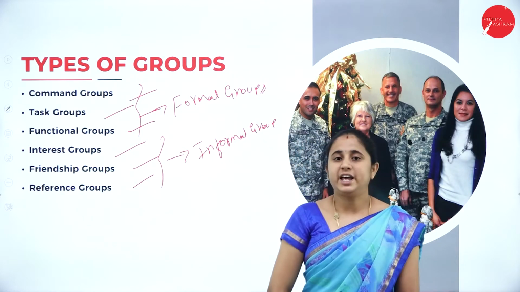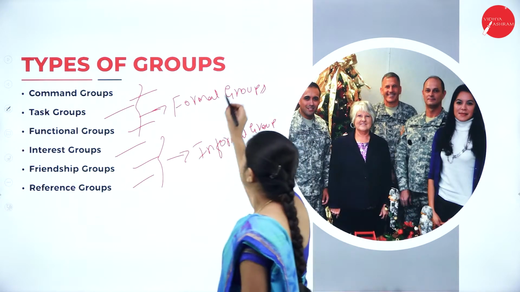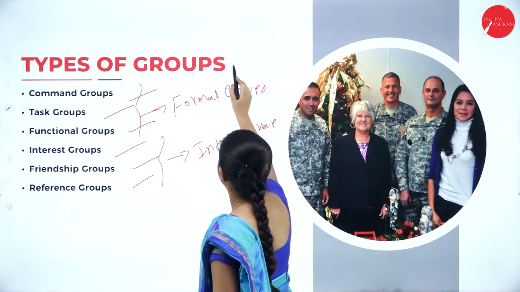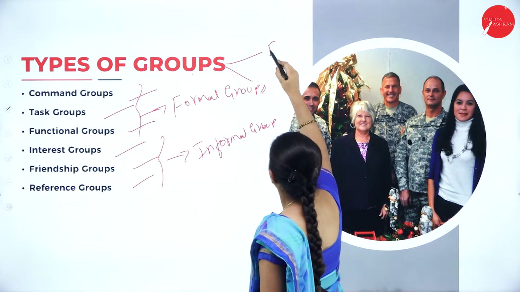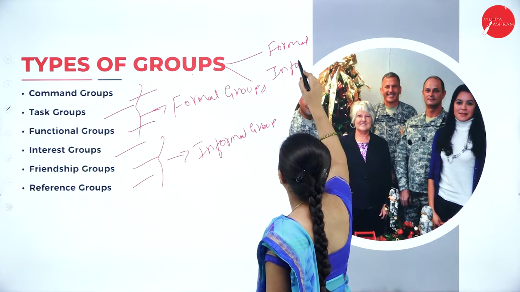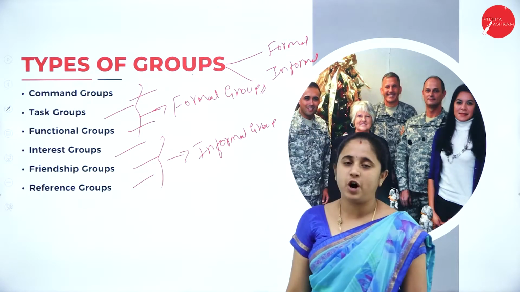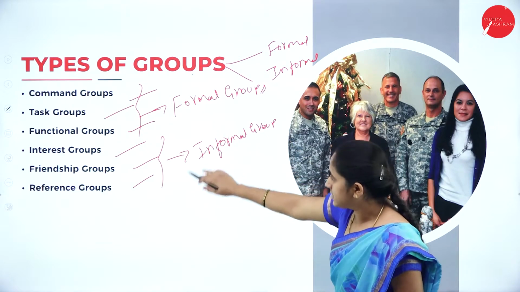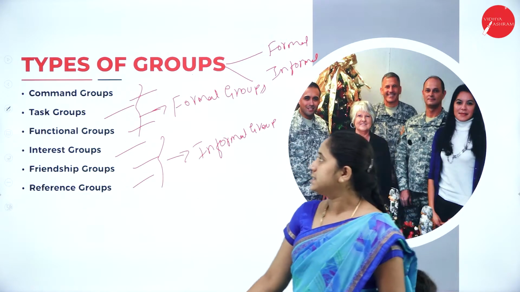So groups are classified into 2 types: first is formal and second is informal. Formal is classified into 3 types, and informal is classified into 3 types. So let us take one by one.